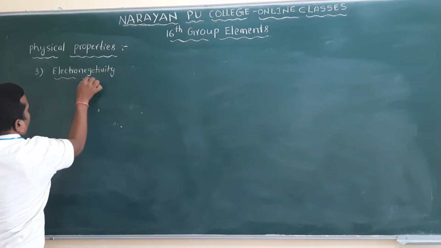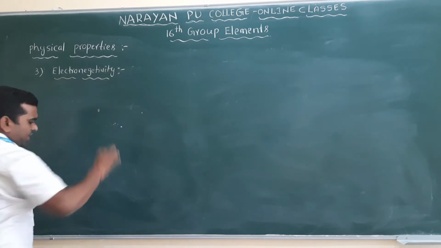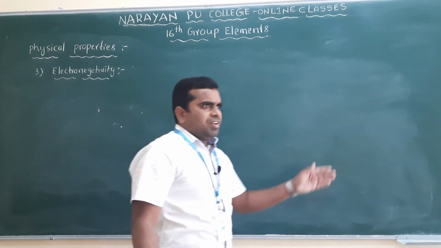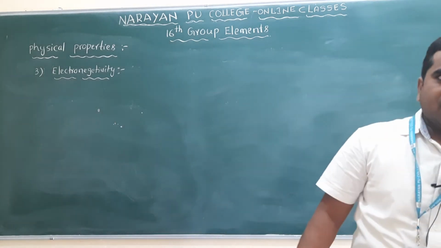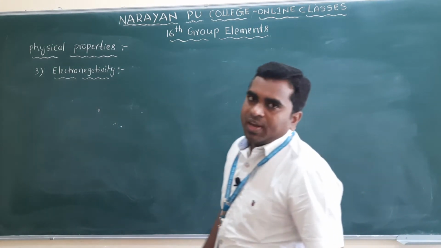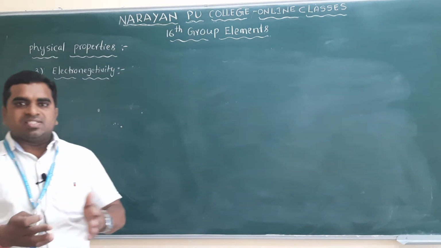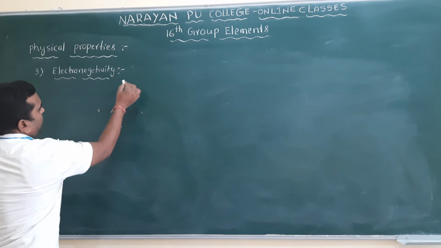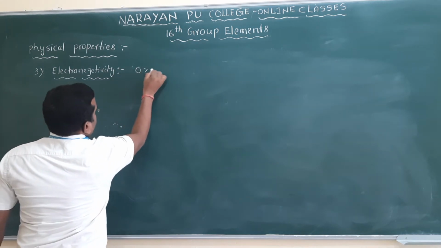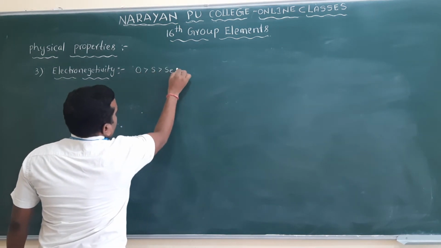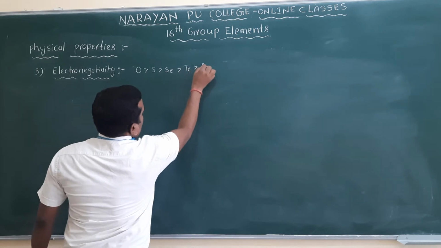You already know what will happen to the electronegativity. Electronegativity across the period increases, and down the group decreases. Why? Because size increases. So what is the electronegativity order here? Oxygen, sulfur, selenium, tellurium, and